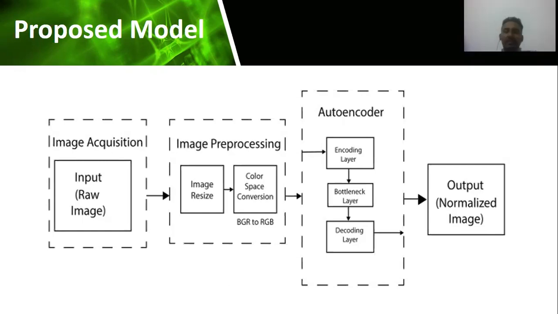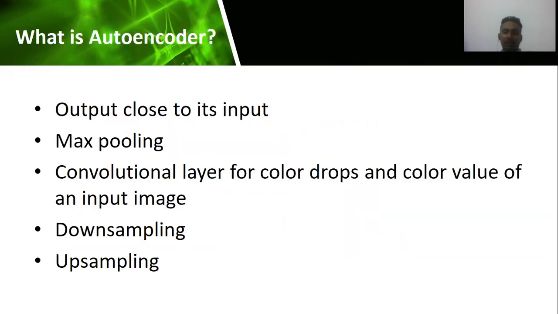As you are seeing in this figure, there is the autoencoder part, and the autoencoder has three parts. As you are seeing, there are the encoding layer, bottleneck layer, and decoding layer. And we will now talk about the autoencoder part descriptively. An autoencoder is a technique which attempts to rebuild its output as close as possible to its input. It has mainly two parts, encoding and decoding. And in our autoencoder,